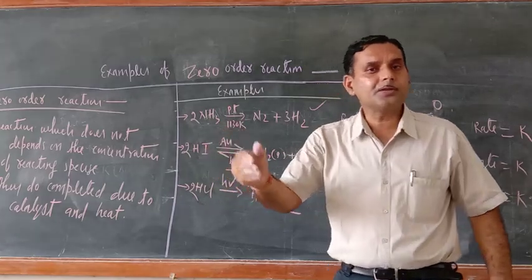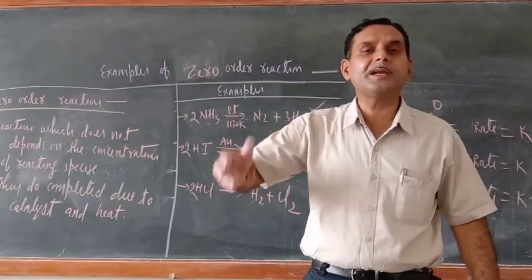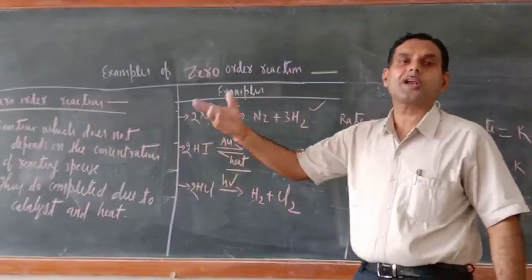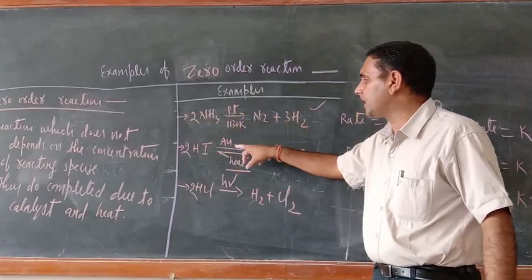So only those molecules will be decomposed which are already in contact with Pt and Au.